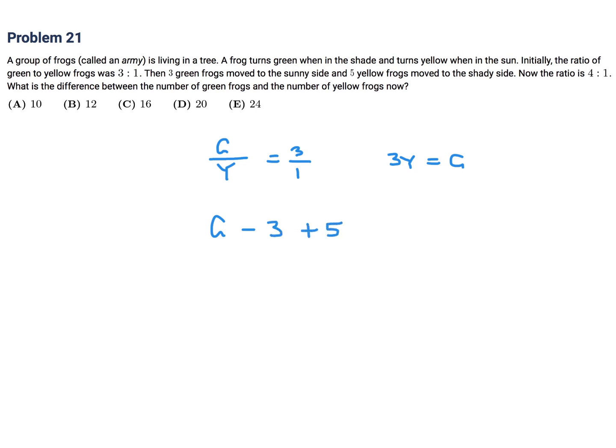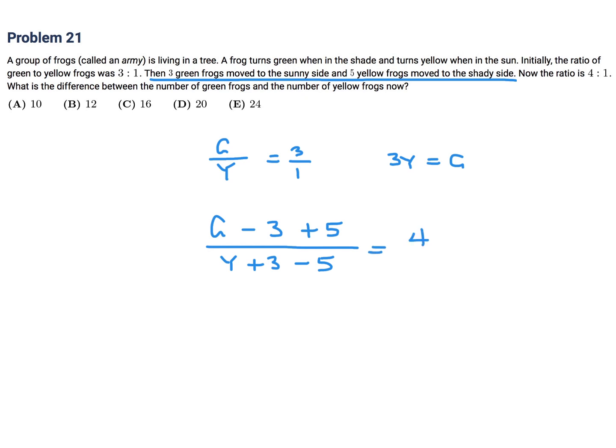So 3 move away, so they're going to turn yellow, and then 5 come into that shade, so 5 turn green. And then very similarly for the yellows, it would be the exact opposite. It would gain 3 and then subtract 5. Basically an interpretation of that sentence right there, that 3 green frogs move to the sunny side and 5 yellow frogs move to the shady side.